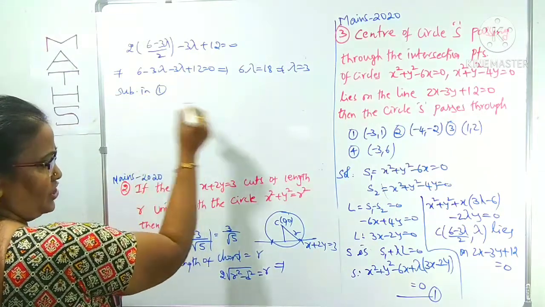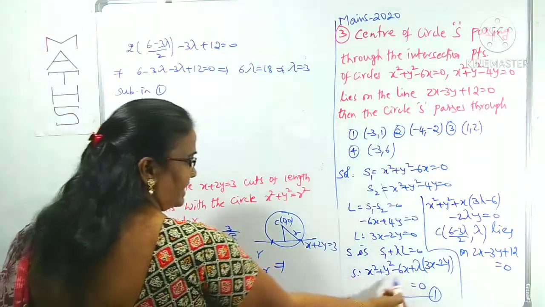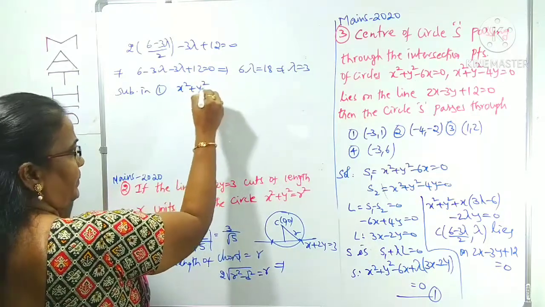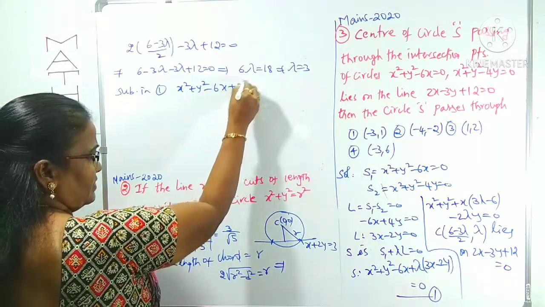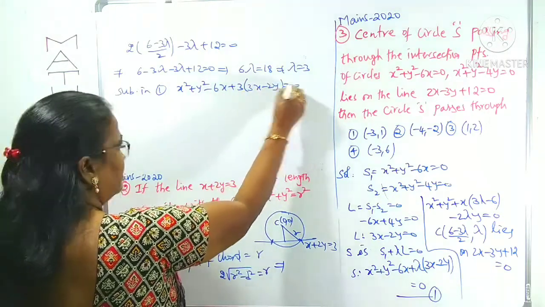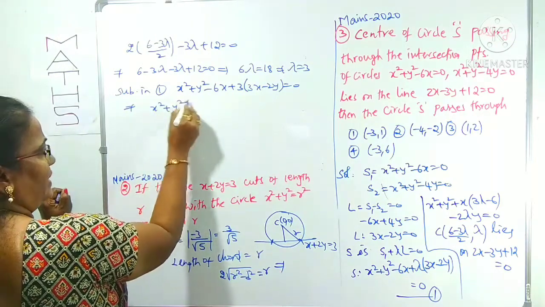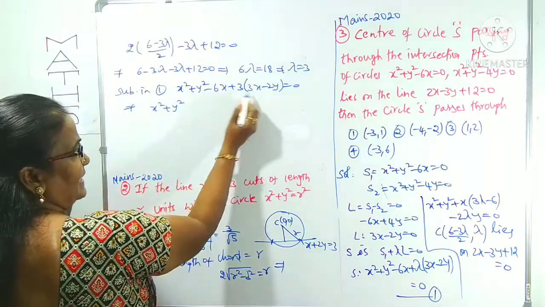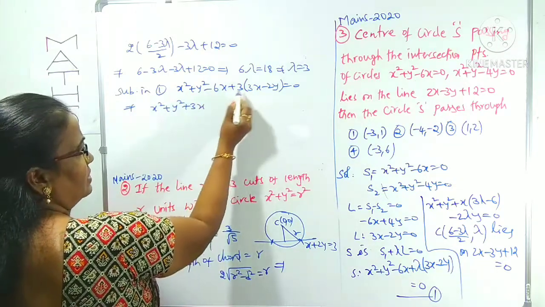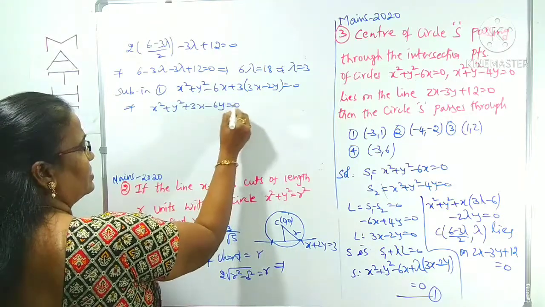It is not a direct question. What you have to do? Concentrate on the calculation. In place of lambda take 3. This becomes x square plus y square minus 6x plus 3 times of 3x minus 2y is equal to 0. By this expansion, x square plus y square, minus 6x plus 9x means plus 3x. There is no constant term, and the y term is 3 into minus 2y, minus 6y, is equal to 0.